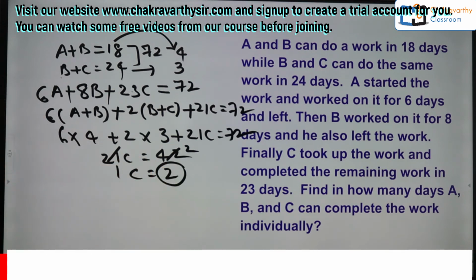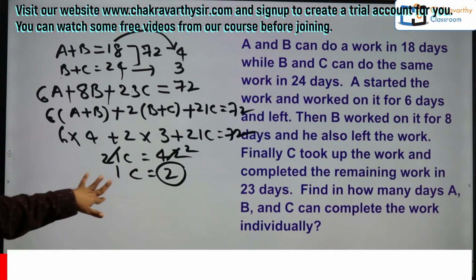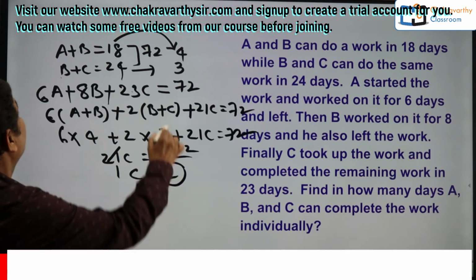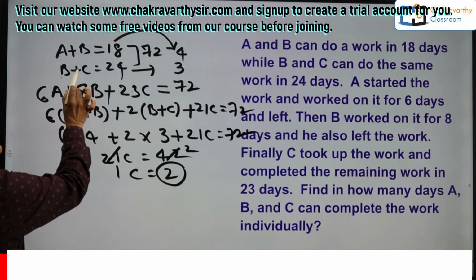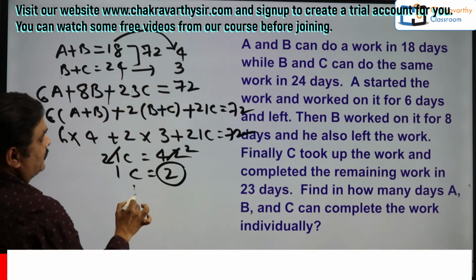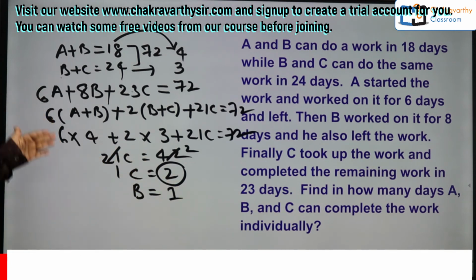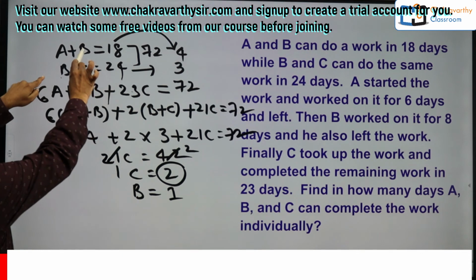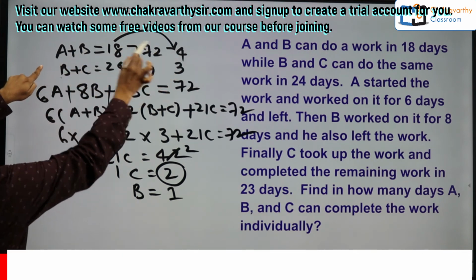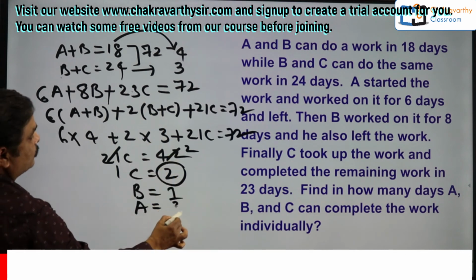That's it. This much you can do in your mind, students. So C's capacity is 2 units per day. Now you substitute here. B and C's capacity is 3 units, C's capacity is 2 units. That means B's capacity is 1 unit only. Now go for this one. A plus B is 4 units, B is 1, so A's capacity is 3 units per day. That's all.